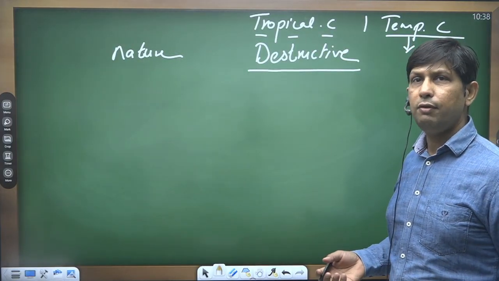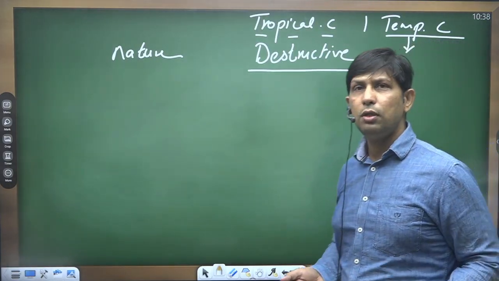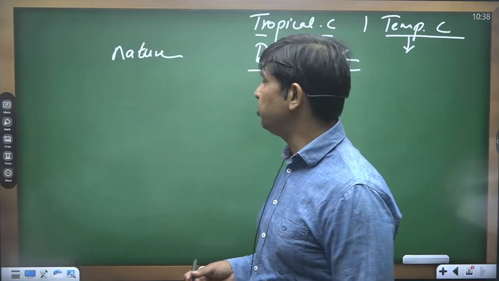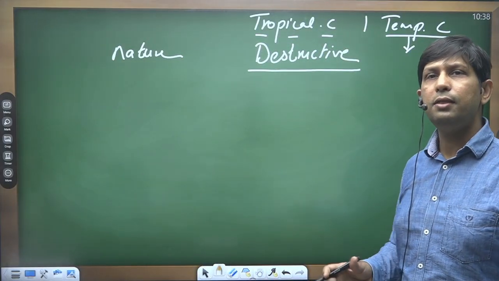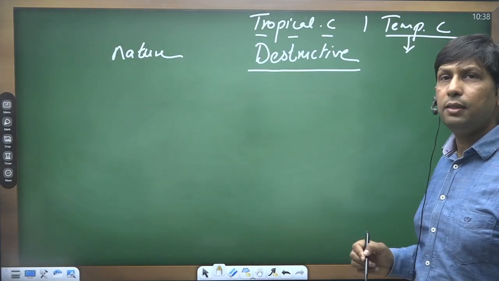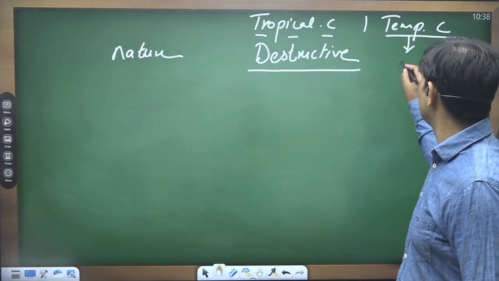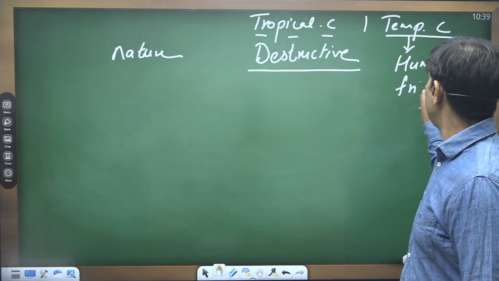In case of India, we have the winter crops or the rabi crop. So the rainfall produced by the temperate cyclone is good for the rabi crop, so it is supporting food security. That is how it is taken up as human friendly in nature.